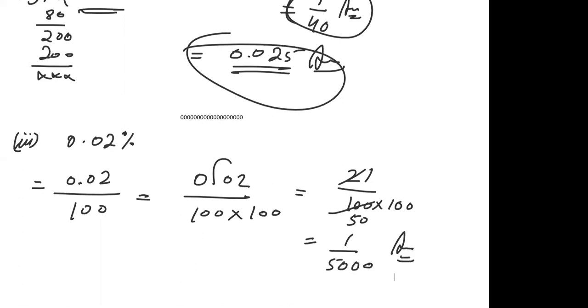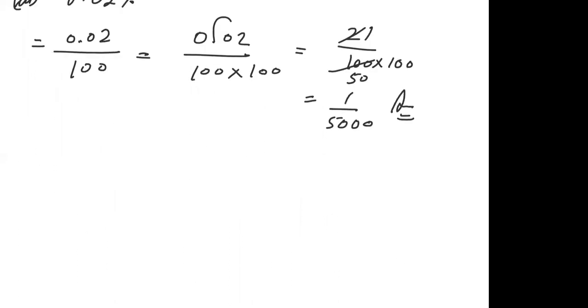Now change 1 upon 5,000 into decimal. So you will get 0.0002. Okay, 0.0002.